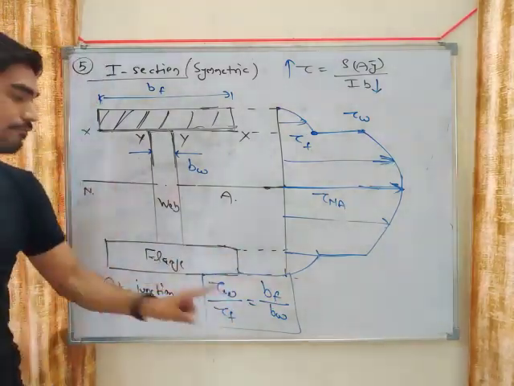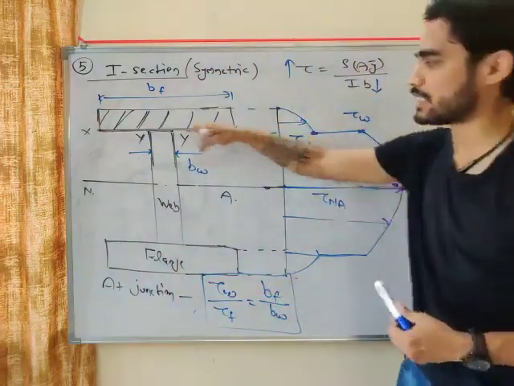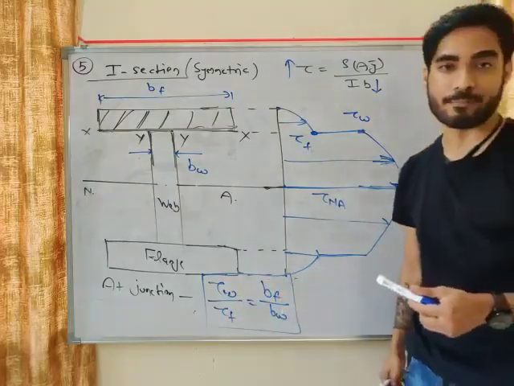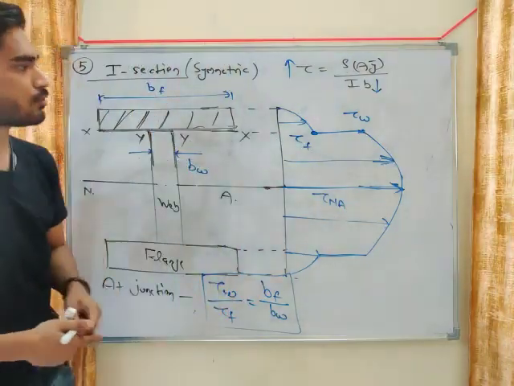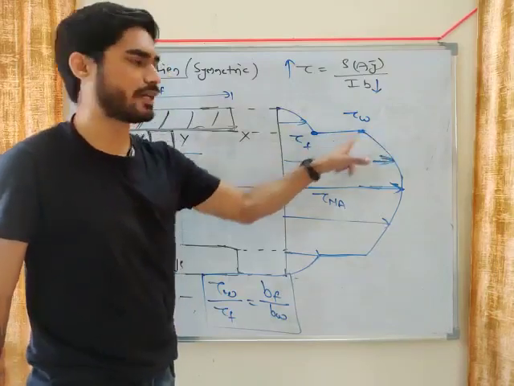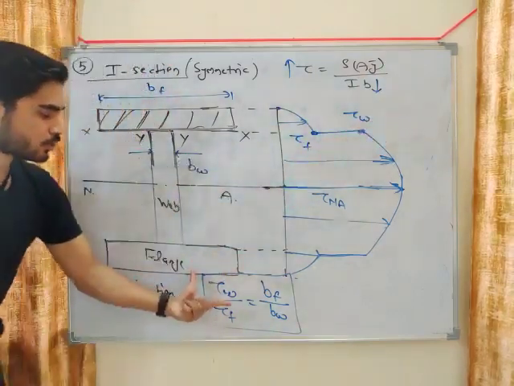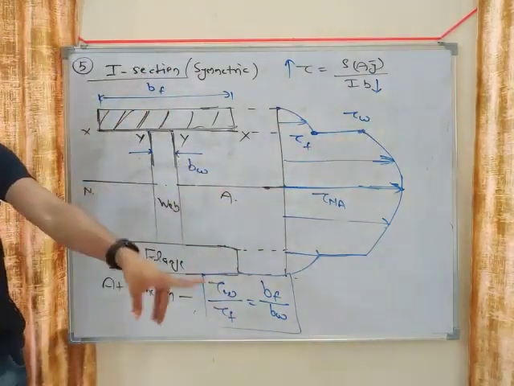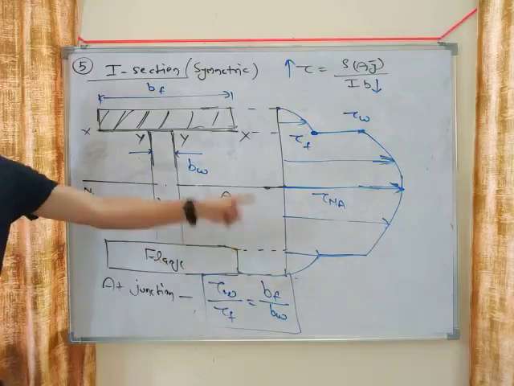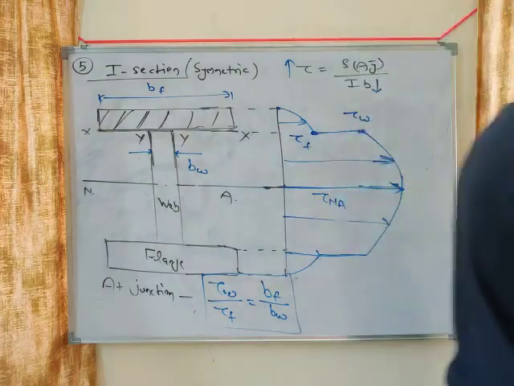So note this diagram. You will get numericals from this relation also. At the junction, tau of web divided by tau of flange equals B of flange divided by B of web. This relation can be used to calculate tau of flange if tau of web is given, or tau of web if tau of flange is given. You only need one of these, and you can calculate the other using this relation. You will see a numerical on the same concept in previous year questions. So this is the concept of I section, a very important concept.